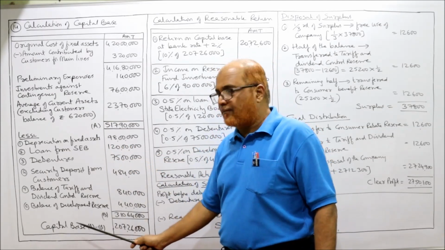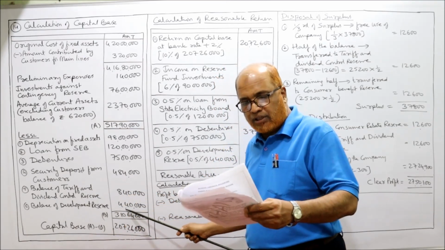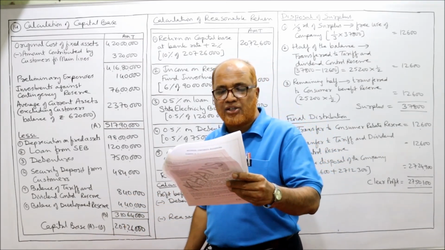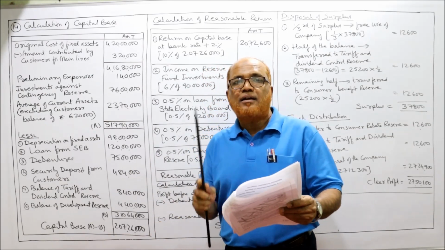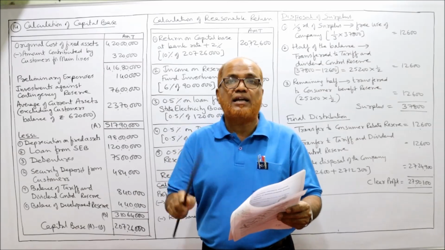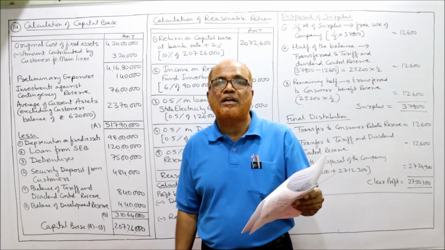Then development reserve. Balance of development reserve 4,40,000. 10% debenture interest paid in the year 7,50,000. Now see here, 10% debenture interest. So interest at 10% comes to 7,50,000.